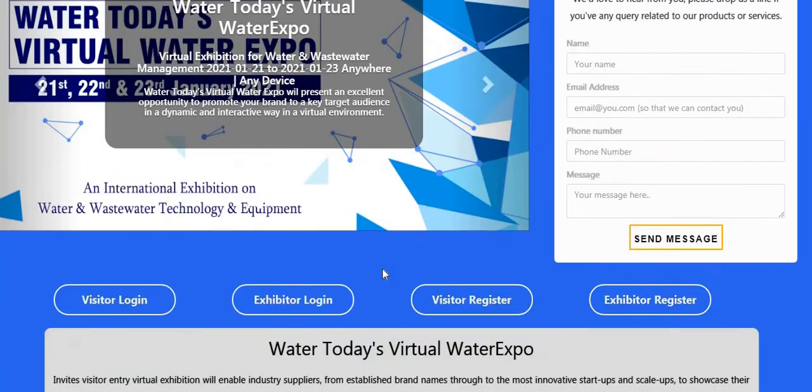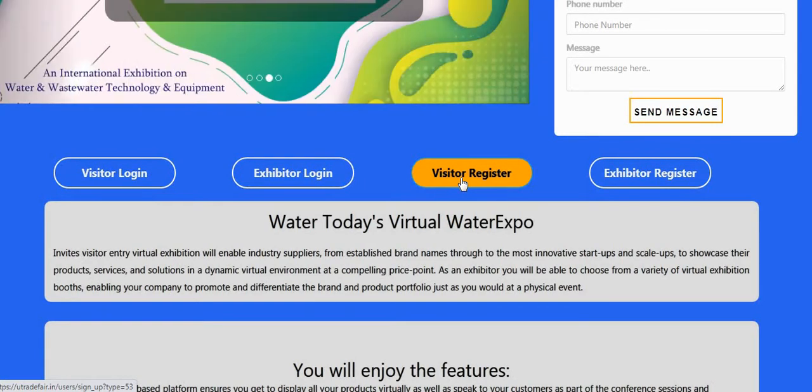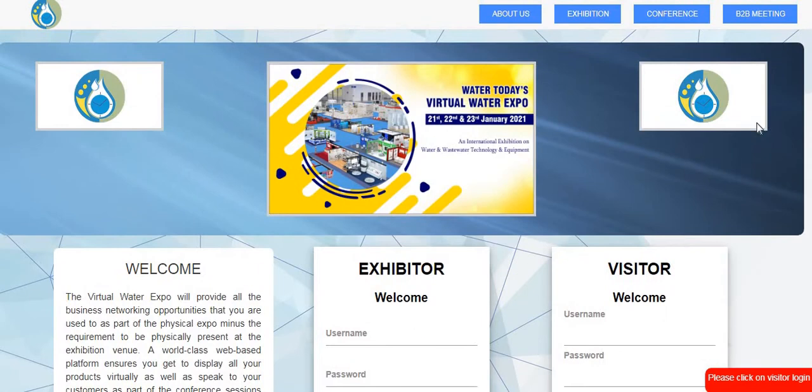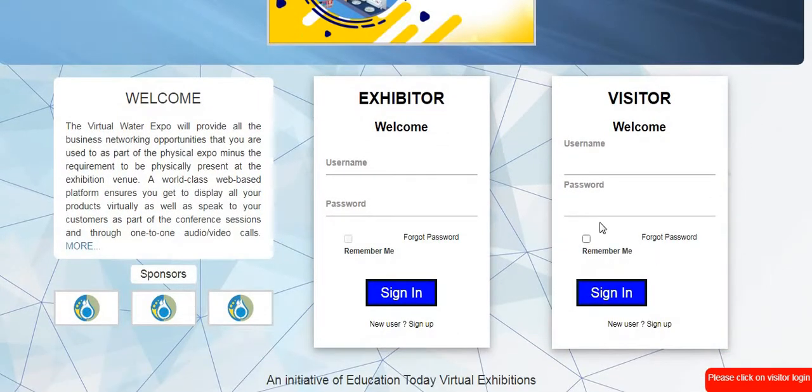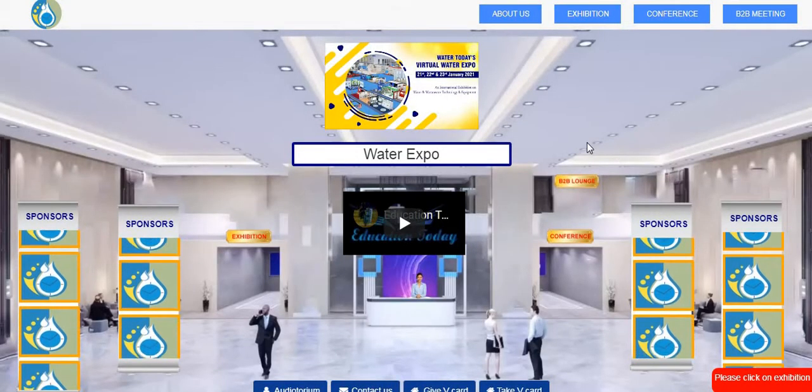In order to see this exhibition, you have to click on visitor register. Once you click on visitor register, it is a very small form where you need to fill in the details and submit. You will have your login credentials. Using those login credentials, once you click on visitor login, you will be coming to this page. So this is the login page where you can just enter your user ID as well as the password, and you can just click on sign in. Once you click on sign in, you will be welcomed inside the lobby of this exhibition.